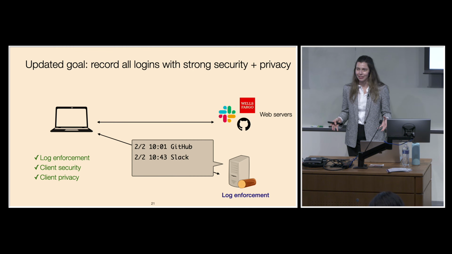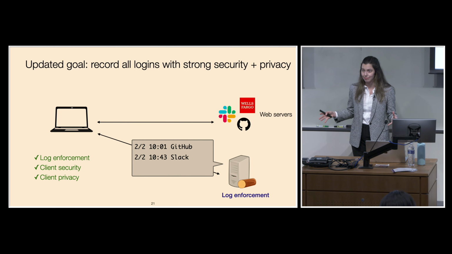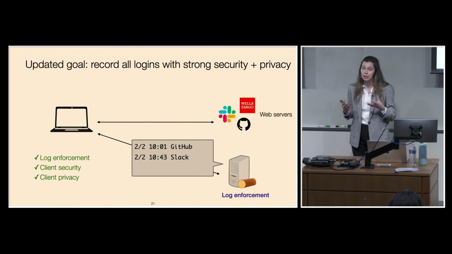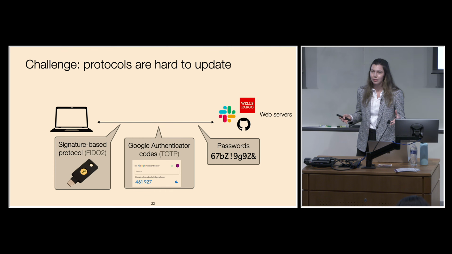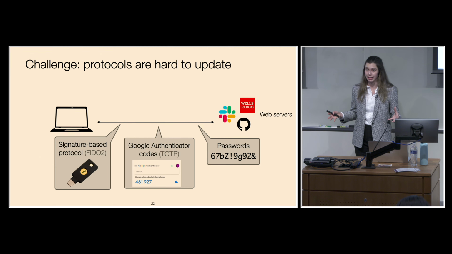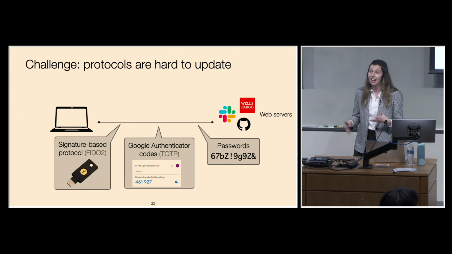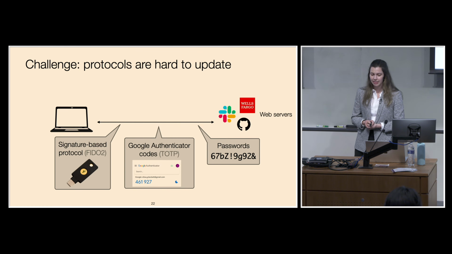So if we come back to our earlier goal, we'd like to be able to record all the authentications in the system, but we'd like to do so with strong security and privacy. So we shouldn't have to trust this logging server with user credentials or other private user information. And one challenge in achieving this goal is that existing authentication protocols are hard to update. So applications are already running authentication protocols, some based on passwords, authentication codes, security keys. Many of these are standardized, and it can be challenging to convince these applications to update to new authentication protocols.